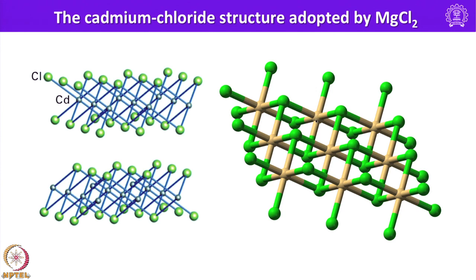Okay. So, this is a typical cadmium chloride structure that is adopted by magnesium chloride as well, and the green ones represent halide or chloride, and the brown ones represent divalent metal ions such as magnesium.